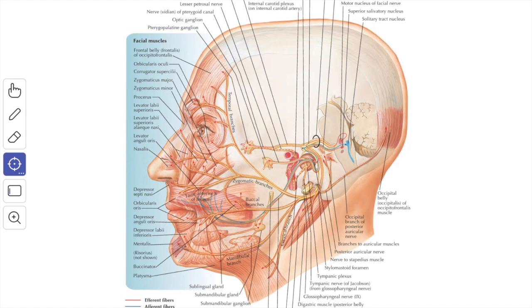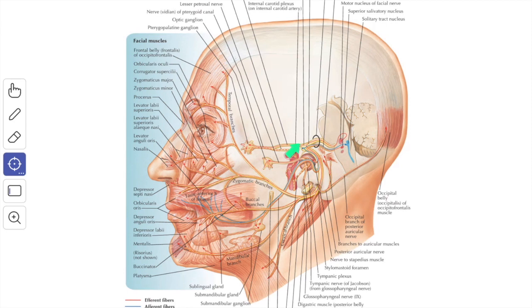On reaching the foramen lacerum below the trigeminal ganglion, the greater petrosal nerve joins with the deep petrosal nerve from the sympathetic plexus around the internal carotid artery, and this forms the nerve of the pterygoid canal. The nerve of the pterygoid canal appears in the pterygopalatine fossa and joins with the pterygopalatine ganglion.